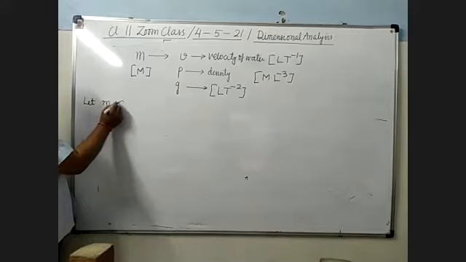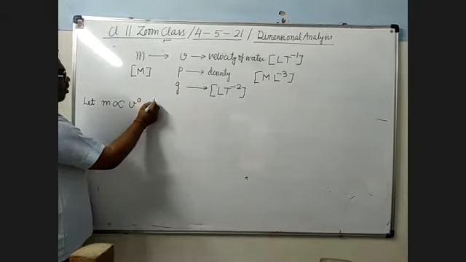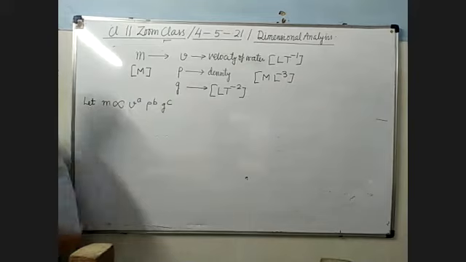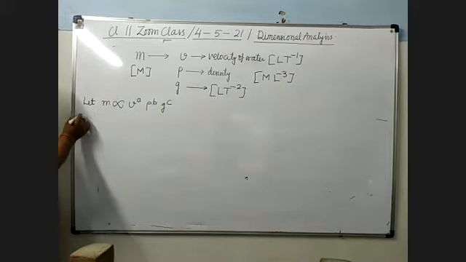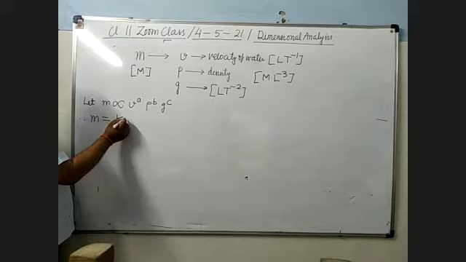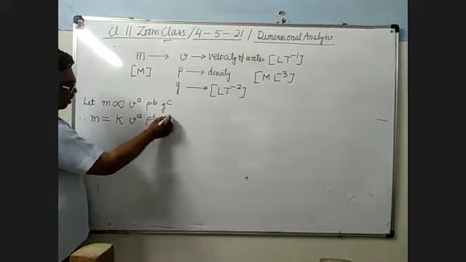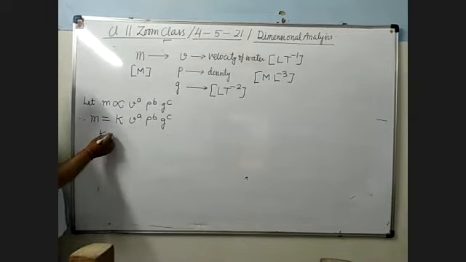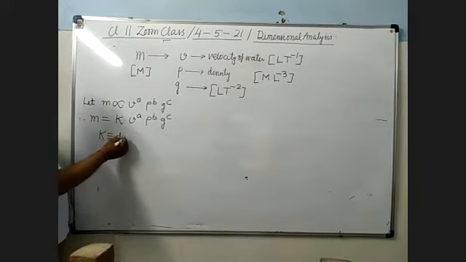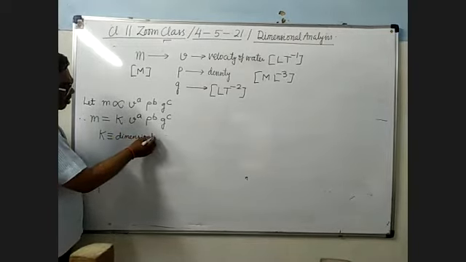m proportional to v power a, rho power b, g power c. Therefore, m equals k, v power a, rho power b, g power c. K is what? Dimensionless constant.